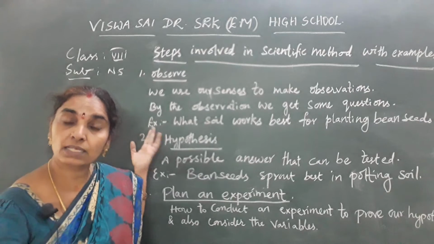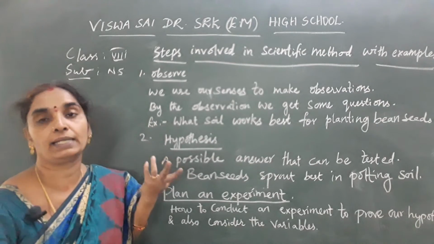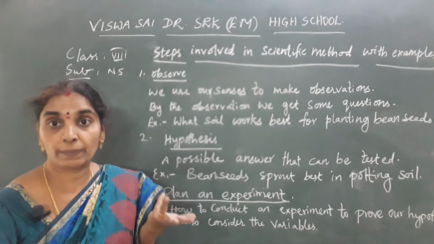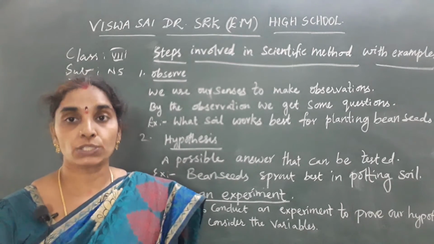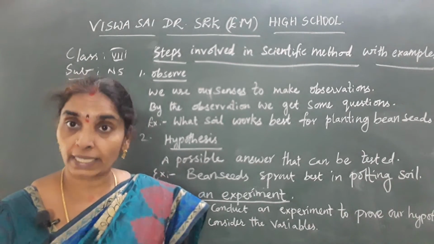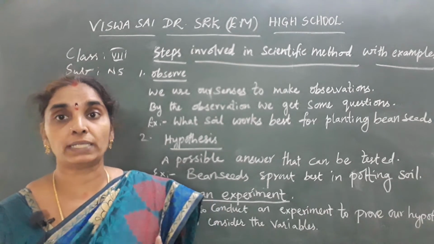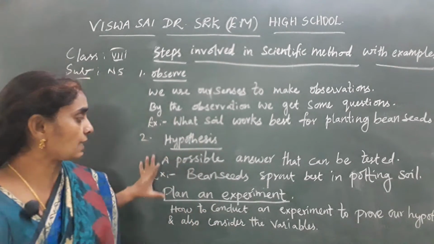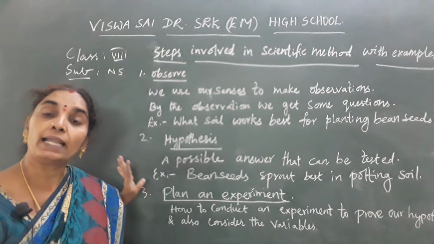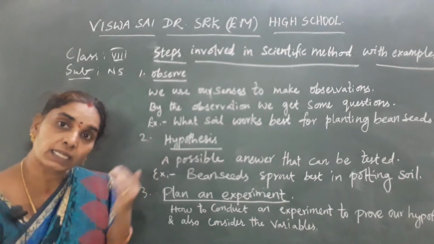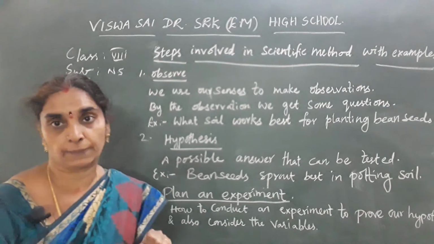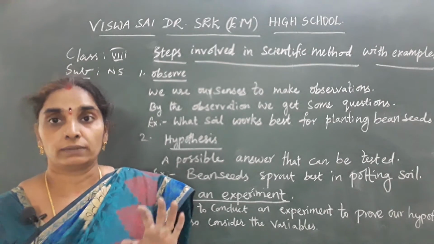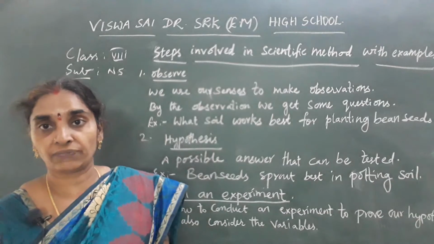So what is an answer? We have to think. We may think that a potting soil is the best for the bean seeds to grow. But is it correct or not? We can only prove it by the different steps like planning an experiment, then conducting an experiment, and then concluding the result. So these are the 5 scientific steps that we follow in the scientific method.